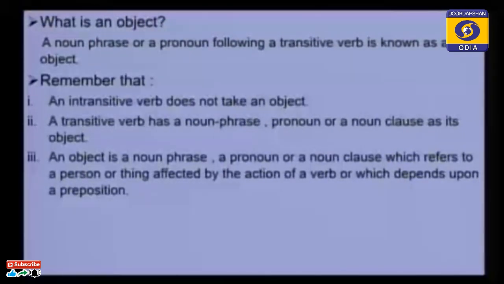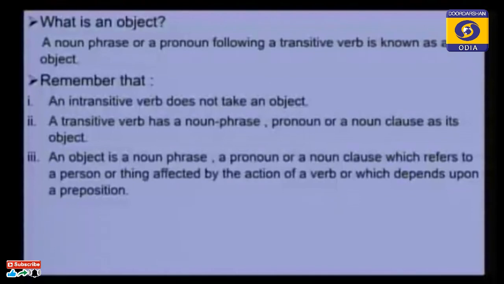Remember that an intransitive verb does not take an object, and a transitive verb has a noun phrase, pronoun or a noun clause as its object. Which words are used as object? First one is a noun or a noun phrase, pronoun or a noun clause. What is a clause? A part of a sentence which has a finite verb is called a noun clause.